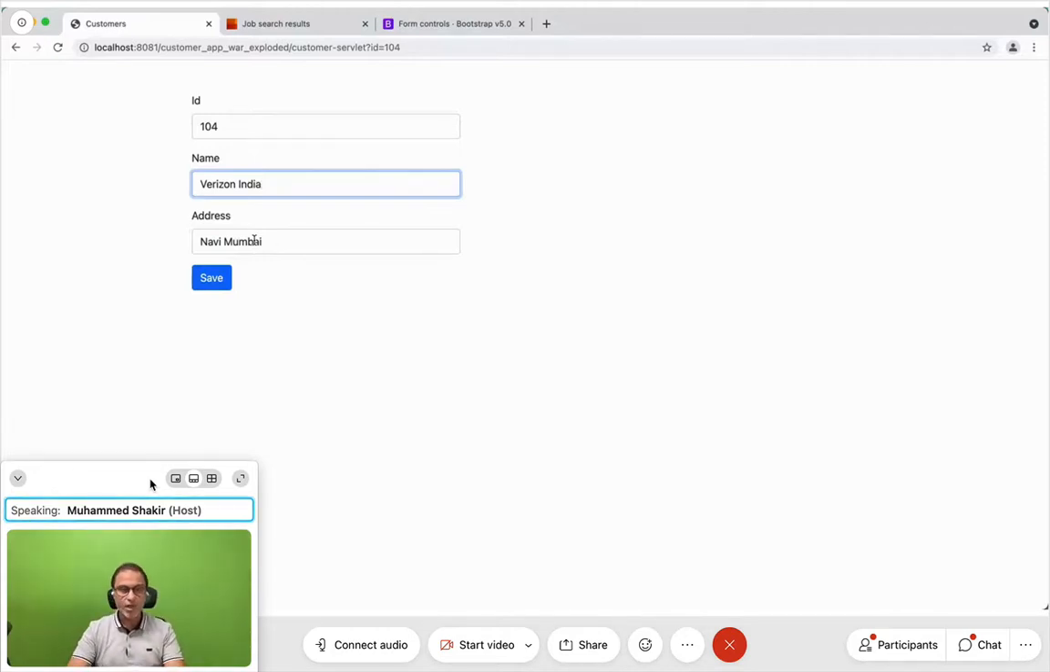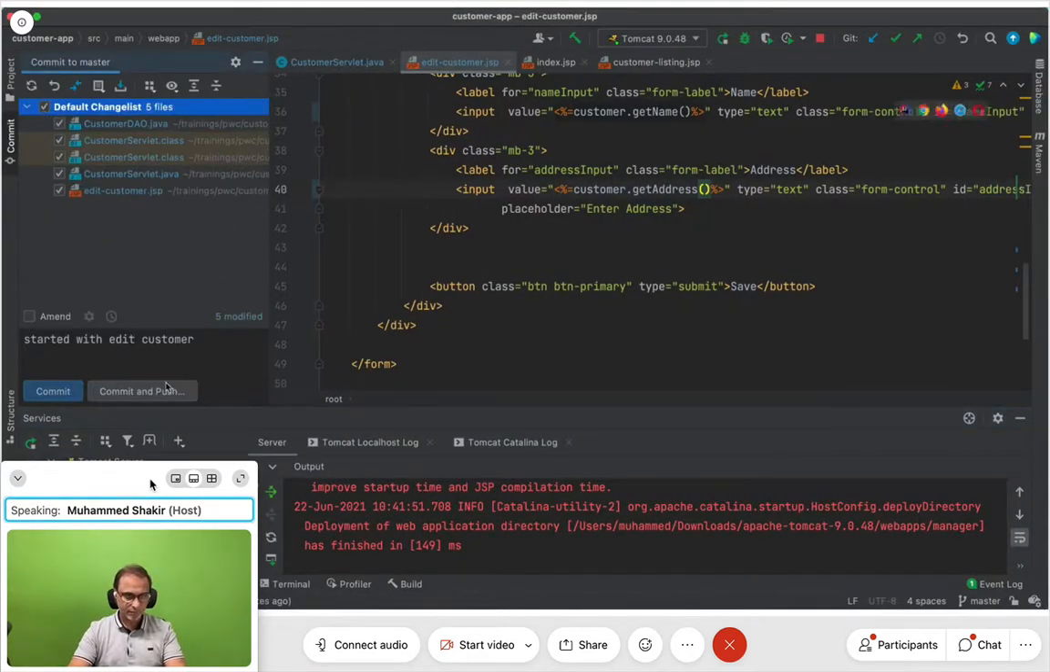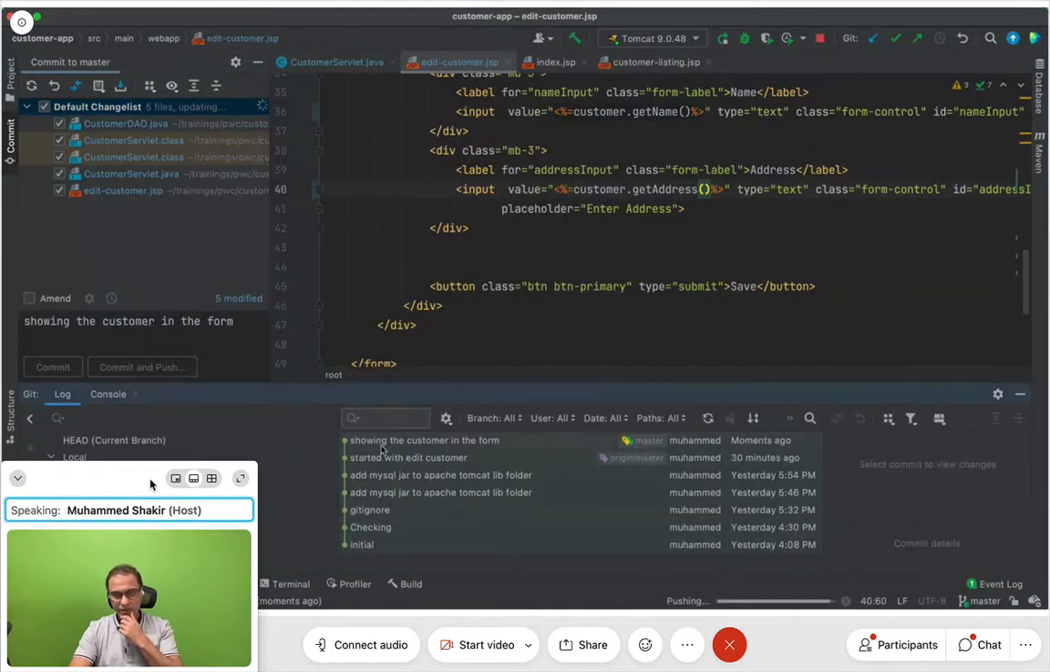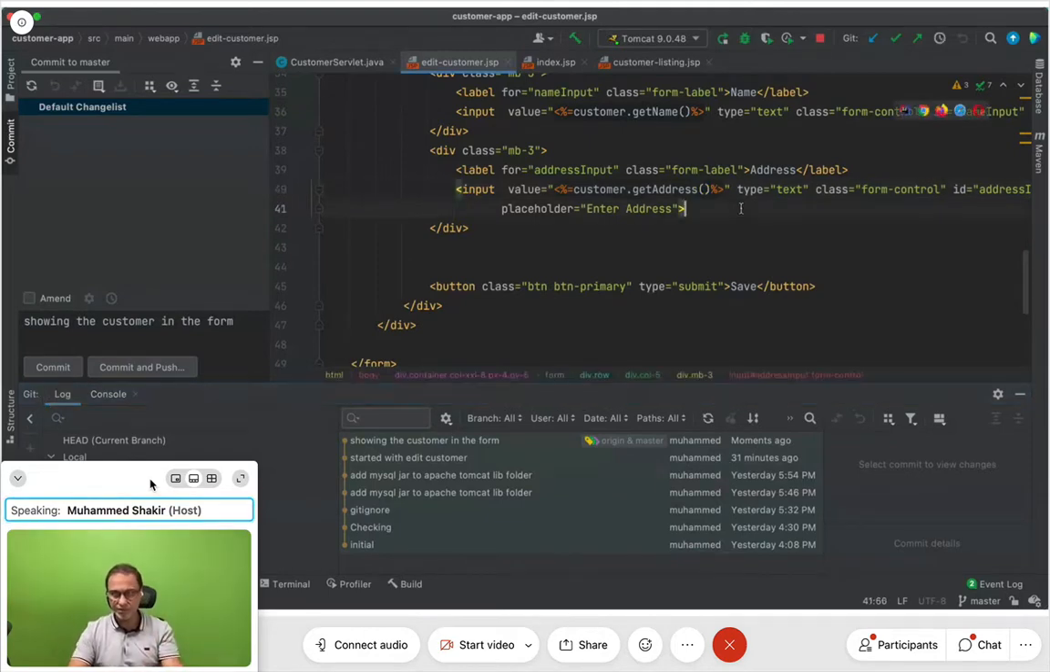Right? Pretty simple stuff. So let me push this code. I'll write the commit message: showing the data, showing the customer in the form. When I commit and push, whenever you go to Git, you will be able to see the latest commit message, showing the customer in the form. I have just committed to master, and the user is Muhammad. If you can see the same thing in the log of your Git, it means you have pulled it successfully.